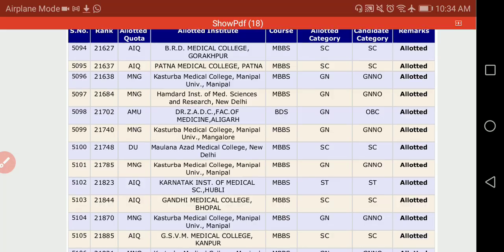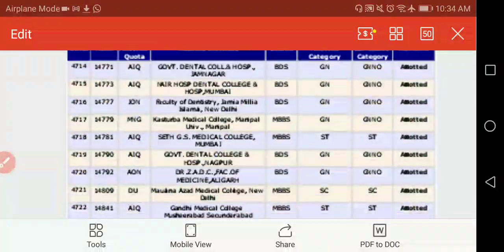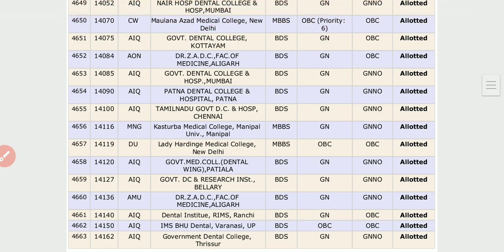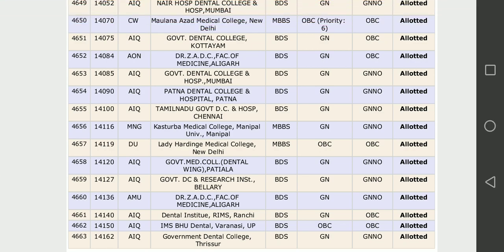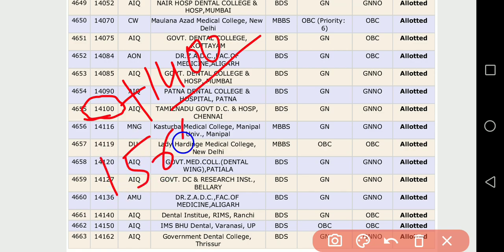So Gorakhpur, Kasturba Medical College, Maulana Azad Medical College, right? Now you can see any Tamil Nadu government dental college and Chennai, it is there, right? Just imagine, 14,100 last year they got the seat for BDS. Now this year, for this you can add around 1,400 seats, because AIIMS and JIPMER is added. Definitely those seats will be taken by the higher ranked students. Which means this year, if it is 15,600 also you can get this particular college. Like this you can analyze.